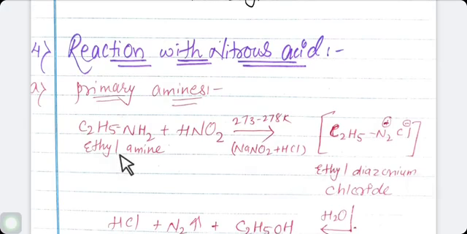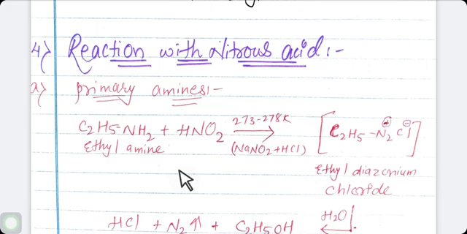It forms ethyl diazonium chloride, means C2H5 N2 plus Cl minus. It is ethyl diazonium chloride, C2H5 N2 Cl, and the remaining part is the byproduct. No need to show the byproduct here.